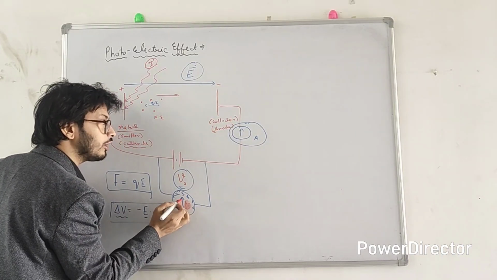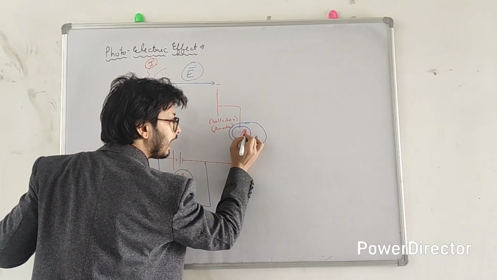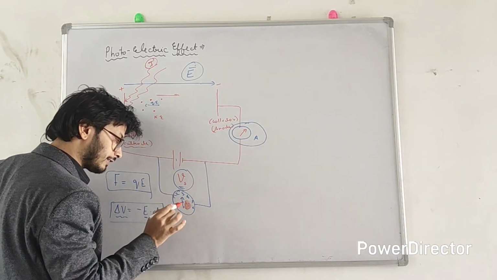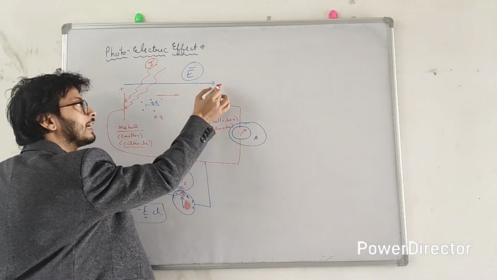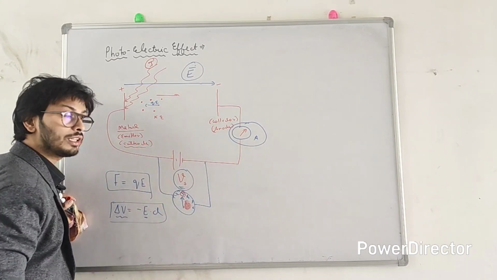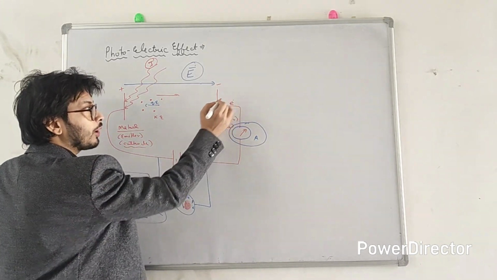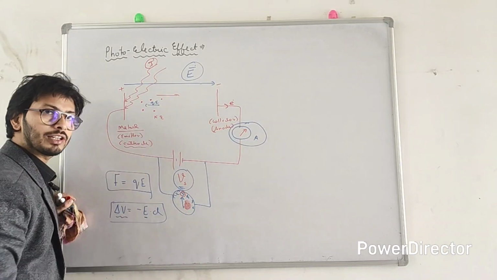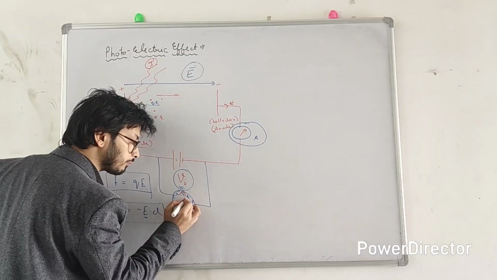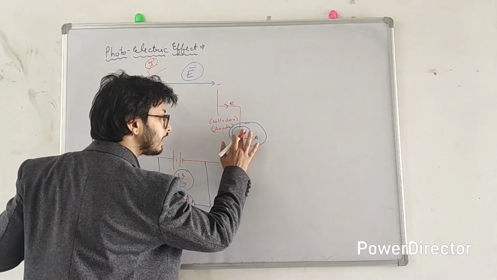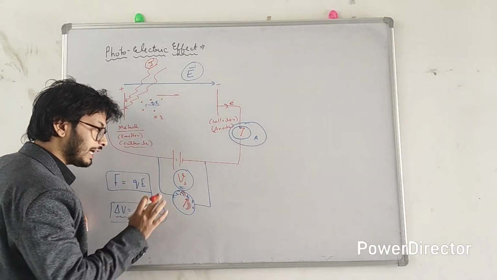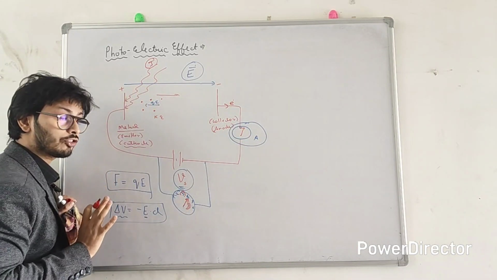So when it is at 3 volt, we saw that there is a reading, the ammeter needle is getting deflected. What does that mean? This clearly means that at 3 volt of negative potential here, the electron didn't stop. Why didn't it stop? Because the ammeter is showing a reading. That means electrons are reaching this point. We need to stop these electrons, right? Yeah. So we increase it a little bit more. We increase the voltage from 3 to 4. We saw now the reading of the ammeter is slightly greater than 0. So that means 4 volt is not enough to stop the electrons.